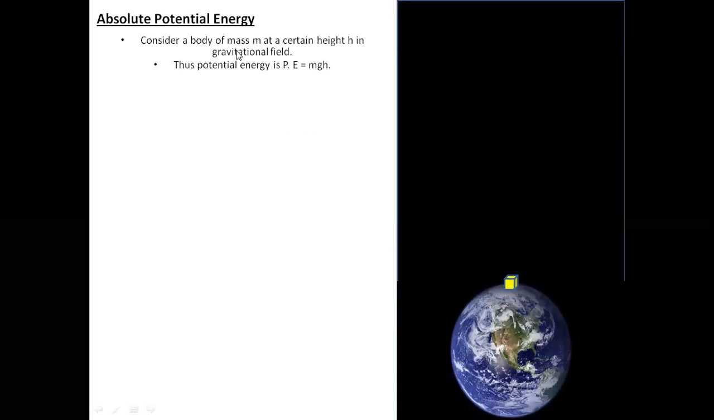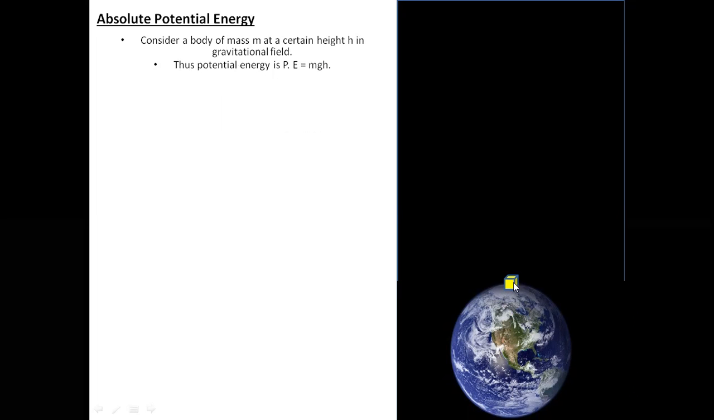Let us read about it. So what is absolute potential energy? Consider a body of mass m at a certain height h in the gravitational field. Thus potential energy, that is E, is equal to mgh, where m is the mass, g is the gravitational acceleration, and h is the height of that mass.